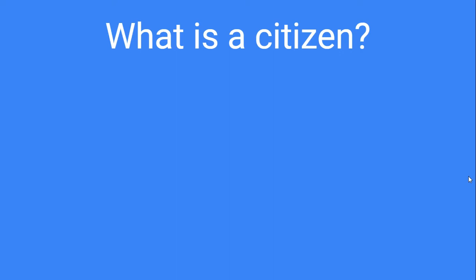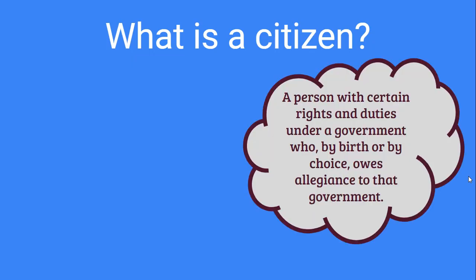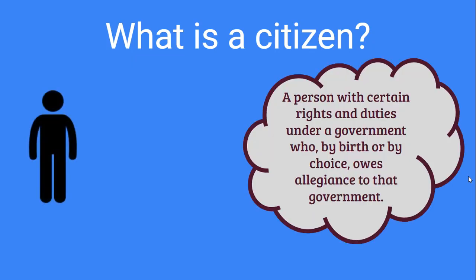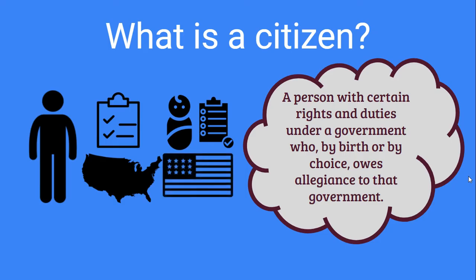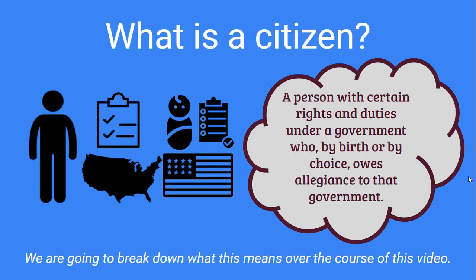The purpose of this video is to answer this question: what is a citizen? The definition we'll be looking at is that a citizen is a person with certain rights and duties under a government who by birth or by choice owes allegiance to that government. We're going to break down this definition and figure out what it really means over the course of this video.